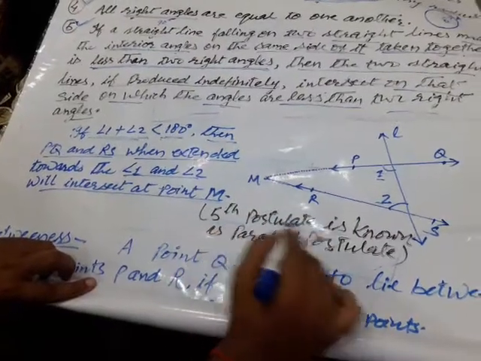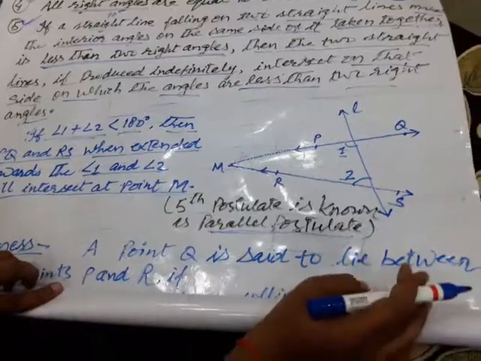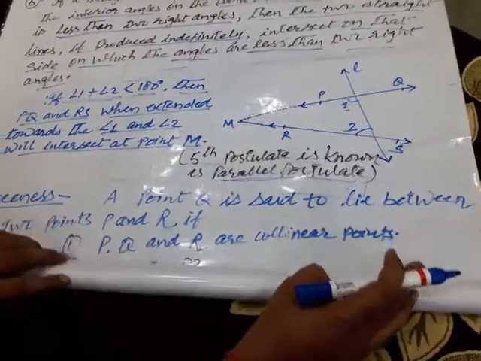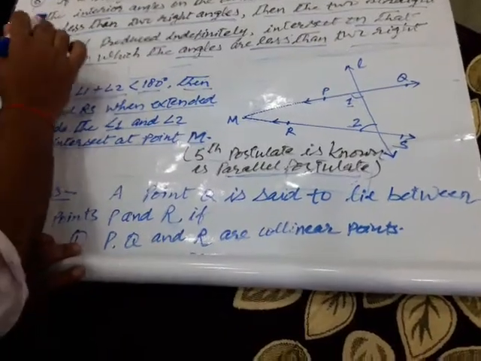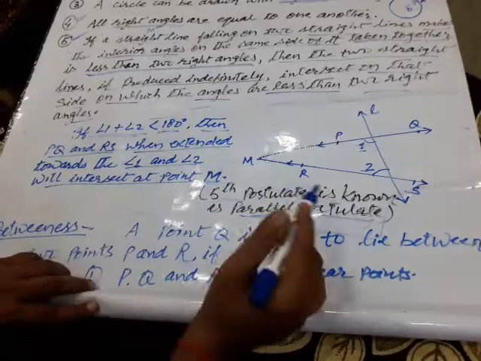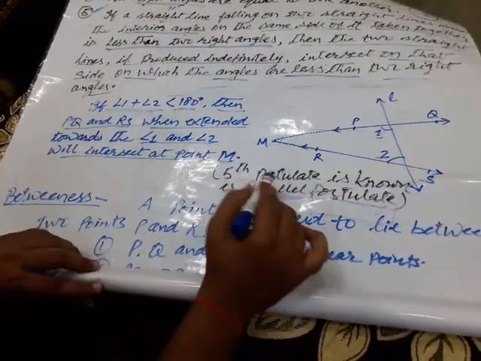And the fifth postulate is also known as the parallel postulate. This is very much important. There is a question: which postulate of Euclid is known as the parallel postulate? This is the fifth postulate. This language is a little bit difficult. This is a complex sentence. You have to memorize it. You have to learn it. Then only. So from here only, clear.